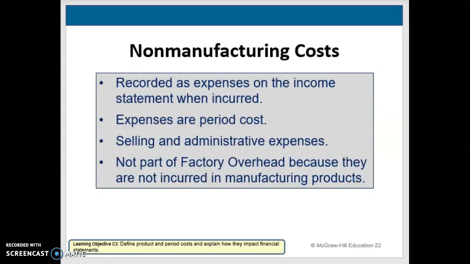When we look at non-manufacturing costs, factory overhead isn't always going to include everything. So the things that are not included are going to be expenses that are period costs, and they're going to be recorded differently. They're going to be recorded in the period that they're incurred. So for a manufacturing company, they're also called non-manufacturing costs. So they're recorded as expenses on the income statement when they're incurred. They're expensed as a period cost. Sometimes it's put under selling and administrative expenses, and they're not part of factory overhead because they're not incurred in manufacturing products.